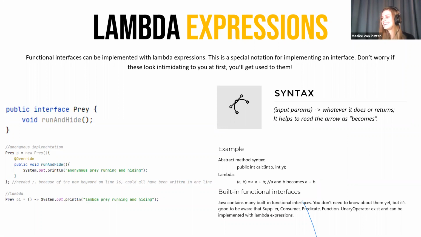So these built-in functional interfaces make it very powerful, because at some point we can use them to do the functional programming kind of thing. It's way too much for now, but you have all these built-in functional interfaces for common situations. For example, the predicate is really nice. It's a function that returns a Boolean and takes an argument.